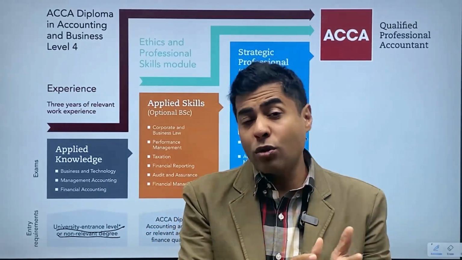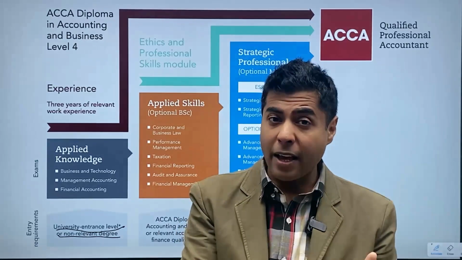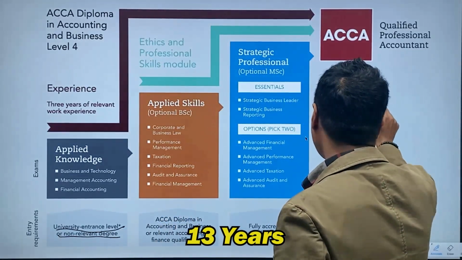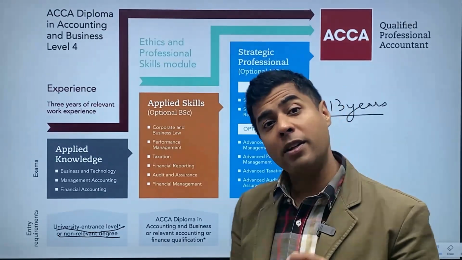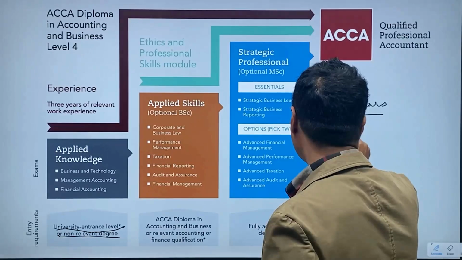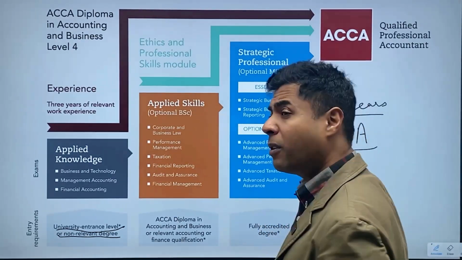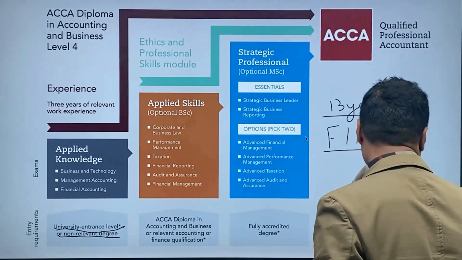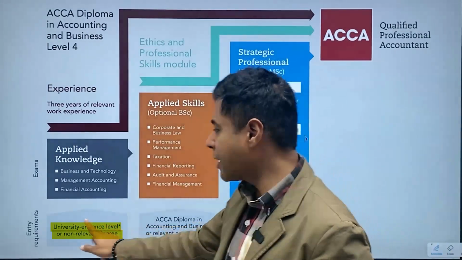Is there any other route to start before that? Answer is yes. You can start as early as 13 years. So if you are 13 years of age, you can still register for ACCA. And that route is called FIA route. We will discuss FIA route in another video. You can search about it and Google about it. But there is an FIA route for people who are not 12th grade pass. For all the others, this is the standard route.